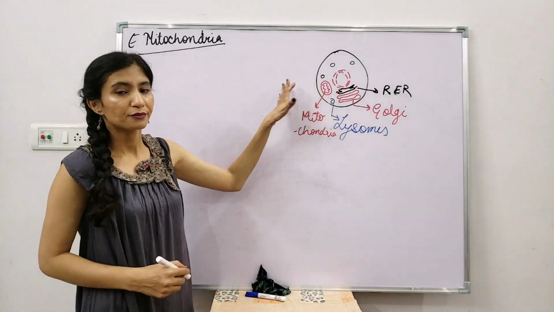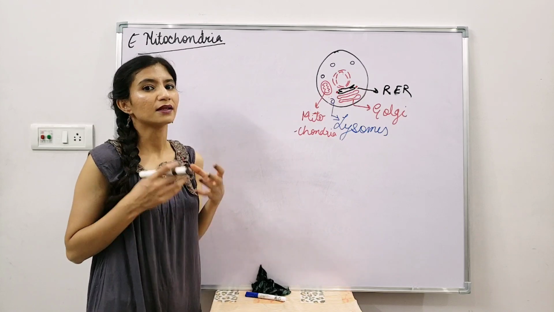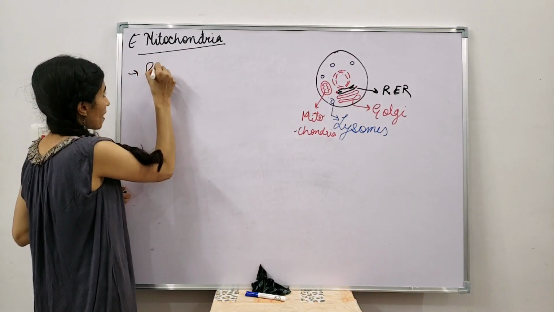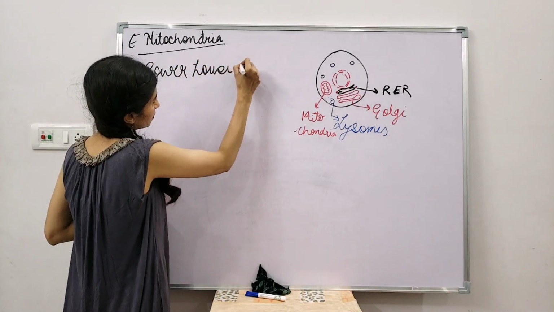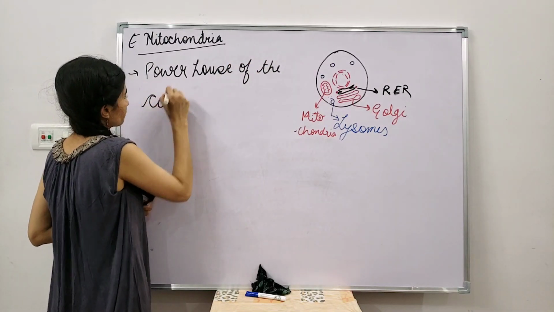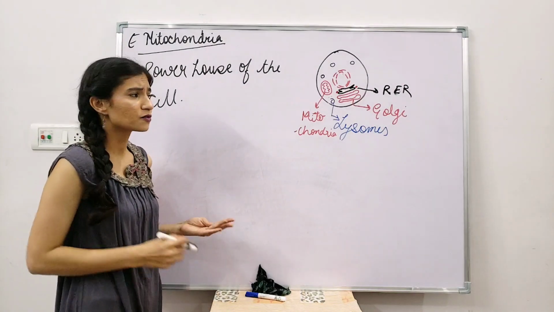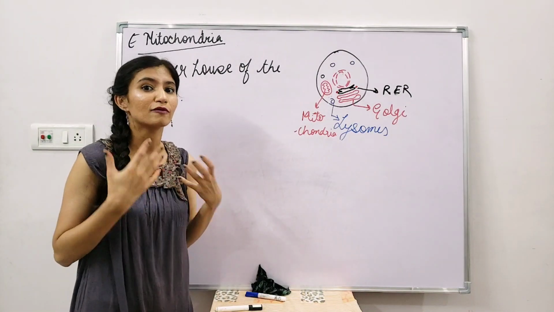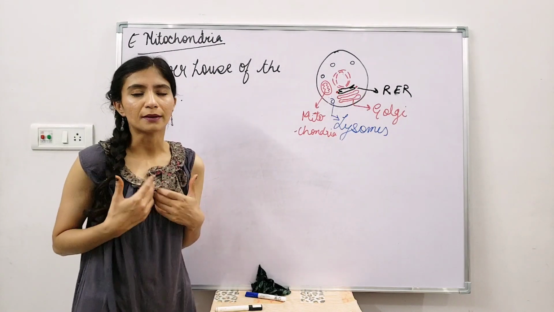Why is mitochondria so important? As I told you, mitochondria is so important because it is termed as the powerhouse of the cell. Why is it termed as powerhouse of the cell? Because each and every activity that a cell performs requires energy. Even if we need to do something, we need energy.